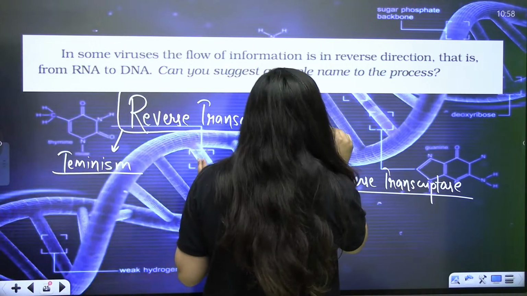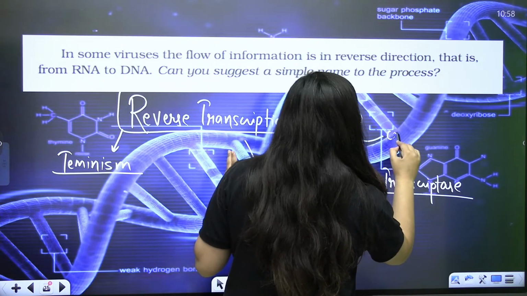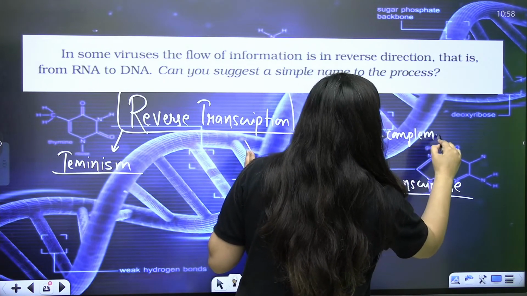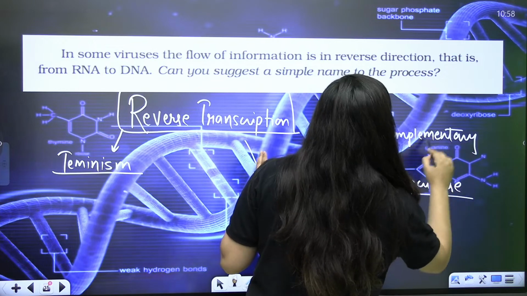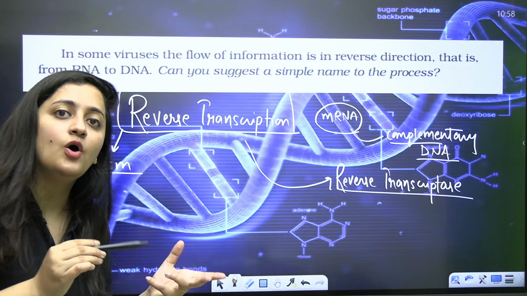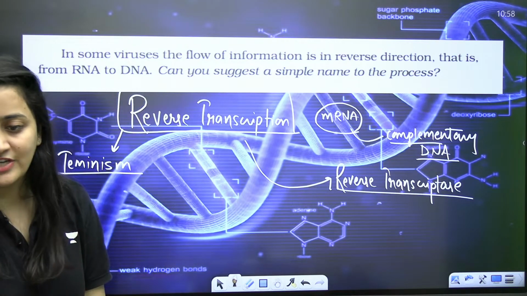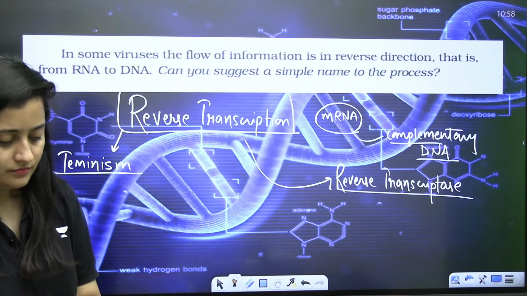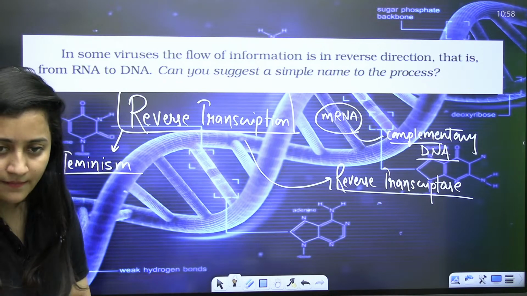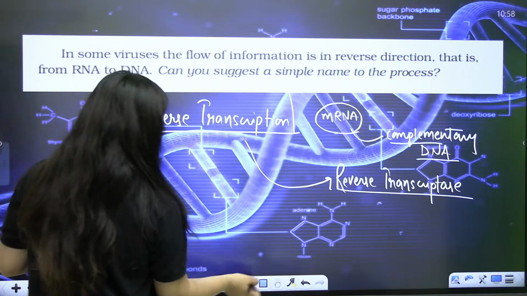So here your mRNA will form the DNA, the complementary DNA. It is the mRNA that is going to form the DNA, and then the process will continue. So it is the reverse, it is the opposite, it is the reverse transcription. Okay, Temin-ism it is. So in the case of retroviruses, you will see this.